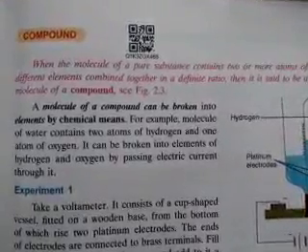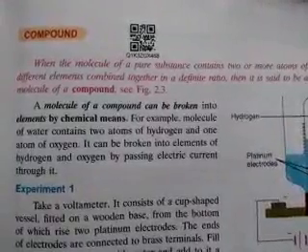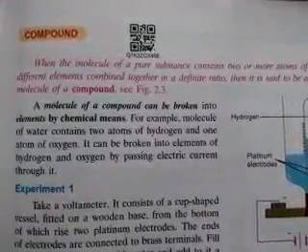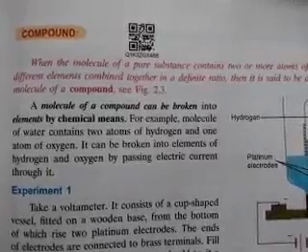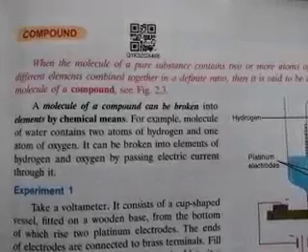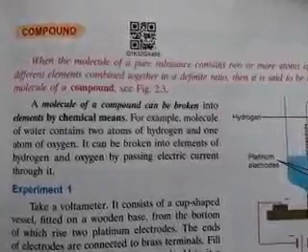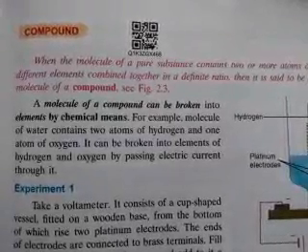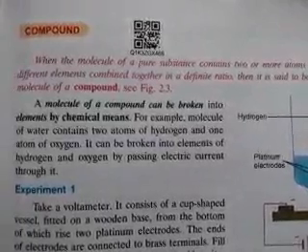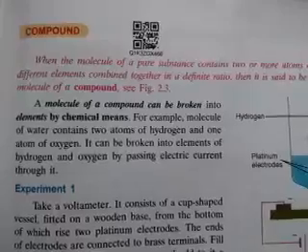So in water, two hydrogen atoms and one oxygen atom are present, and it is completely different from each of them. The atomic mass of hydrogen is 1, and since two hydrogen atoms are present, that is 1 into 2, which is 2. The oxygen atomic weight is 16. The ratio becomes 1:8. So when the 1:8 ratio comes, water will form.